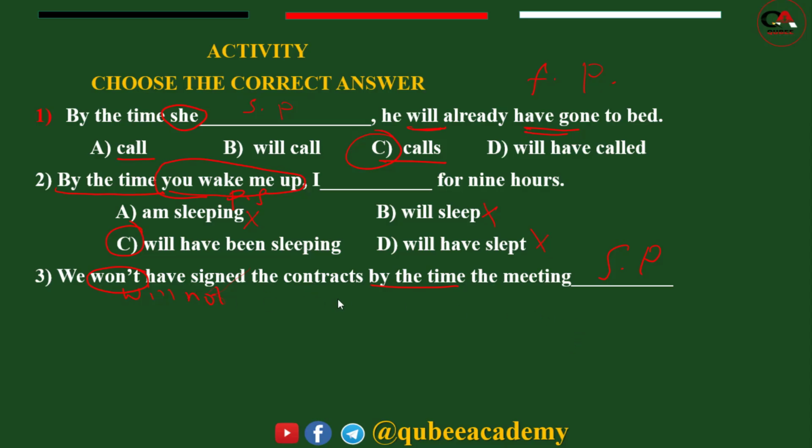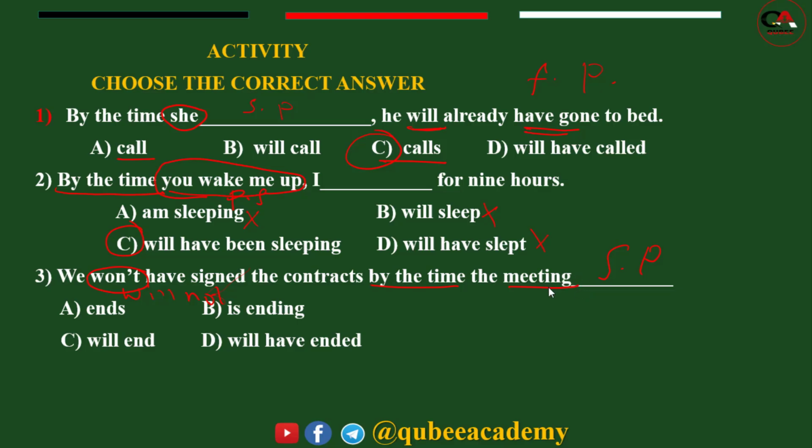The meeting is singular, so the verb should also be singular. So what's the appropriate answer? If you say ends, you are right.